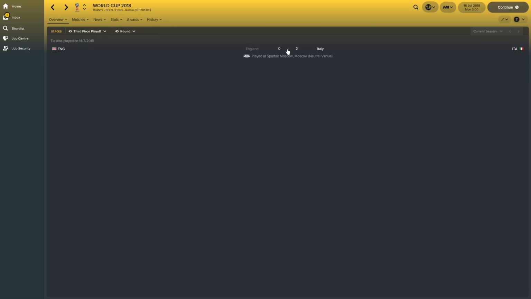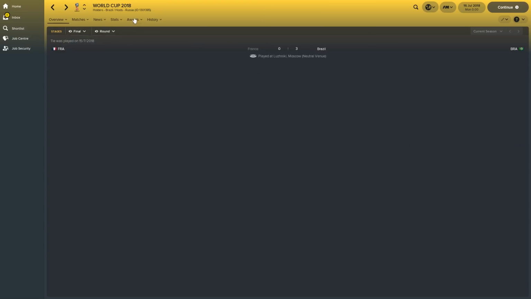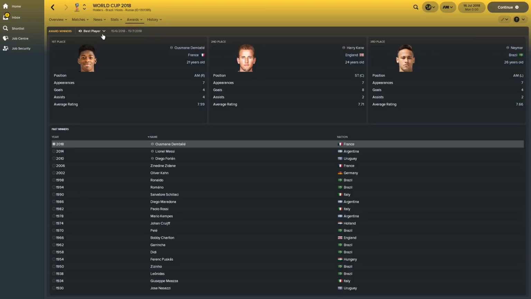Third place went to Italy. They beat England 2-0 in the third place playoff. Insigne with the opportunity to get a hat-trick, but he missed a penalty. And the final, of course, was won by Brazil easily. Dembele, best player of the tournament once again.